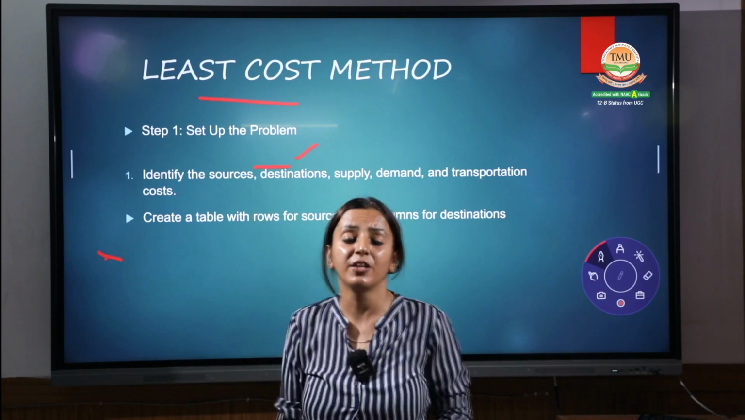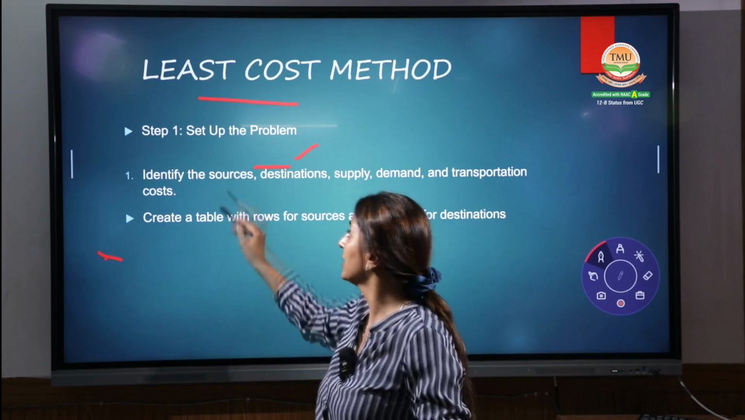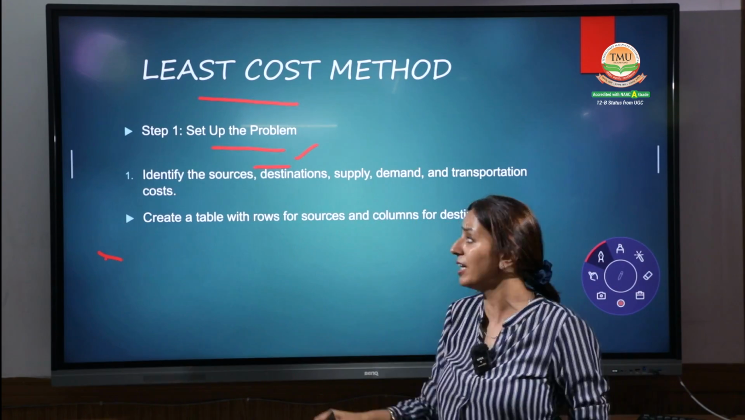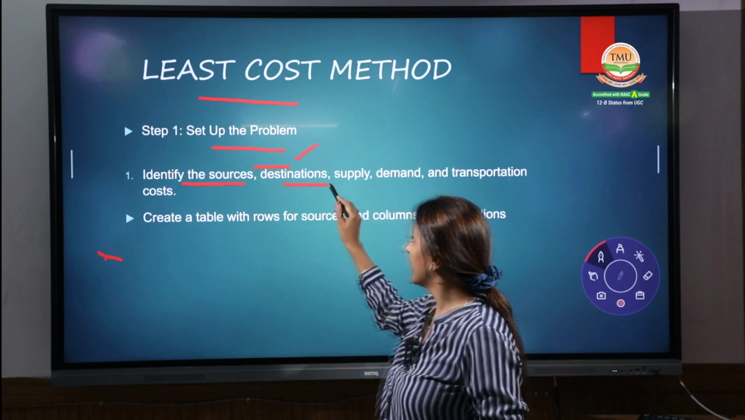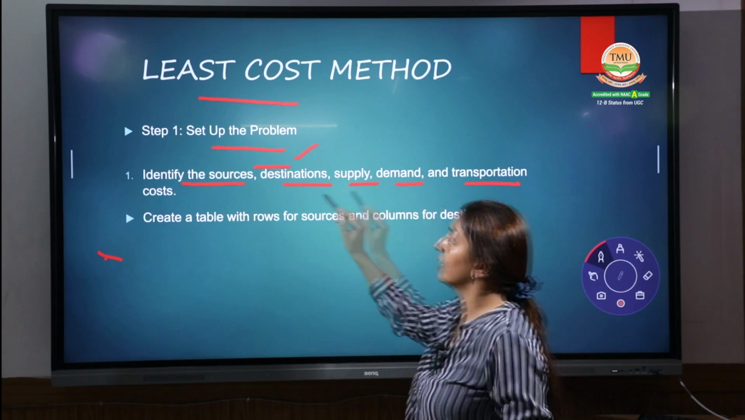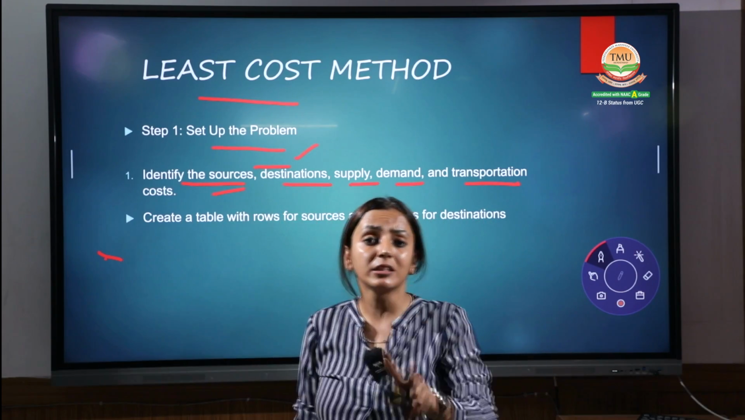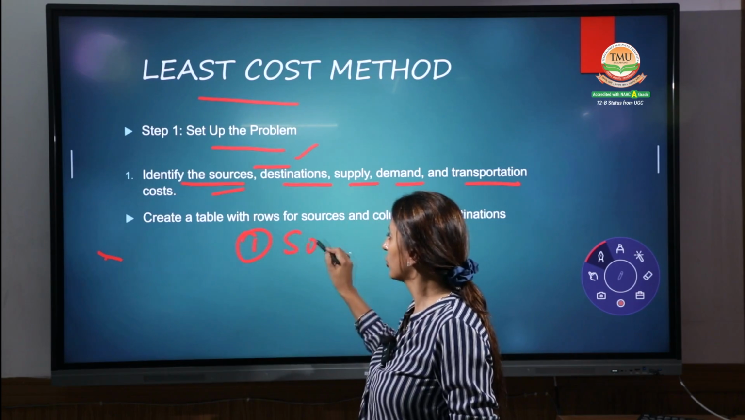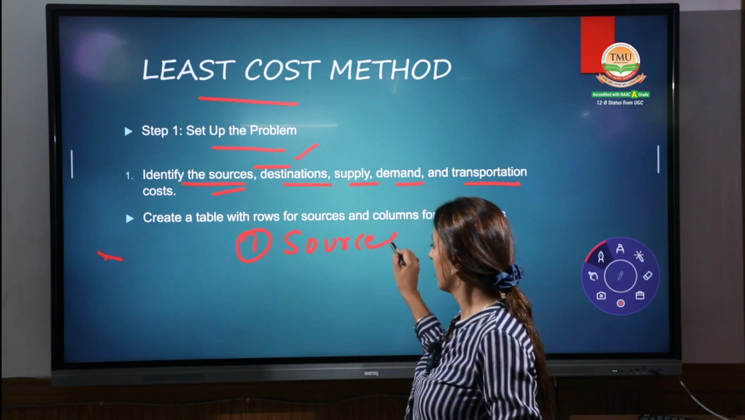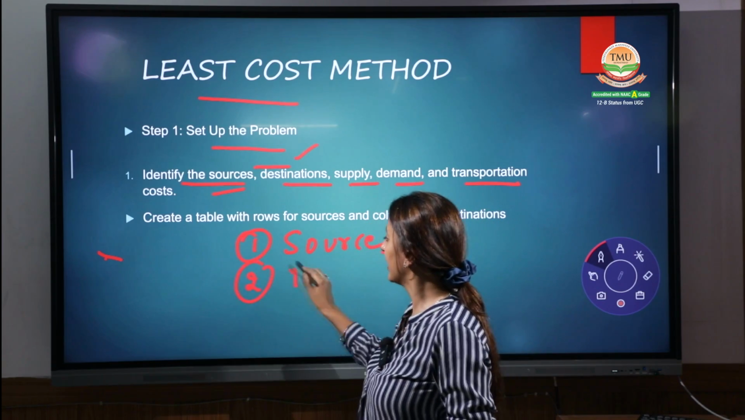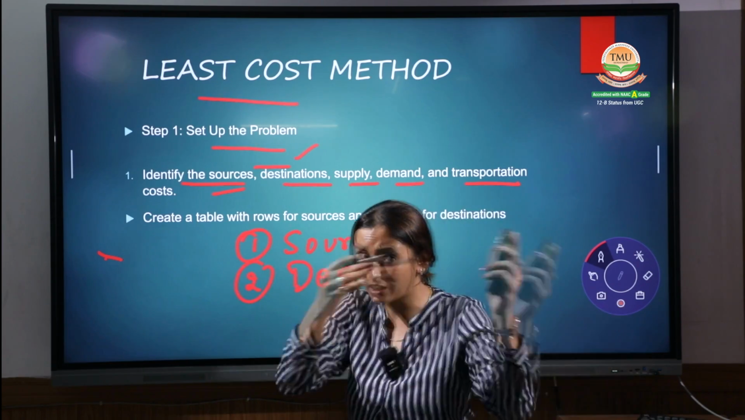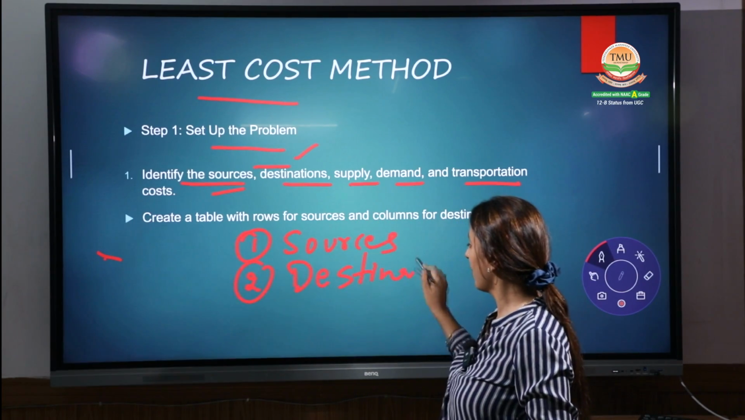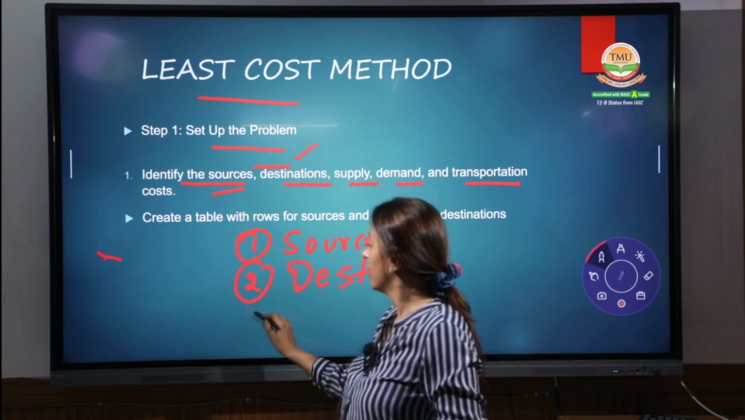For this, we have different steps. The first step is to set up the problem. That is a basic point. You have to set your matrix properly. Identify the sources and the destinations, supply, demand, and the transportation cost. See, these are the basic things you have to make clear. What are the basic things? Your sources, right? The second point is your destination, where the goods are going, the area where you have to transfer your goods.